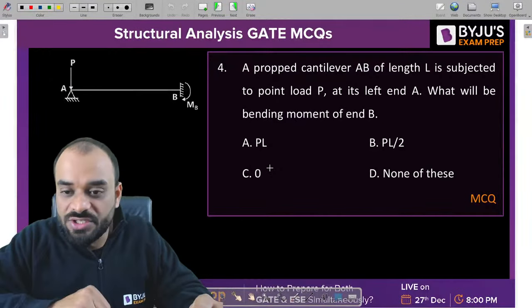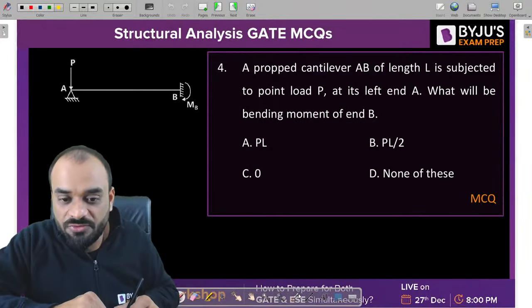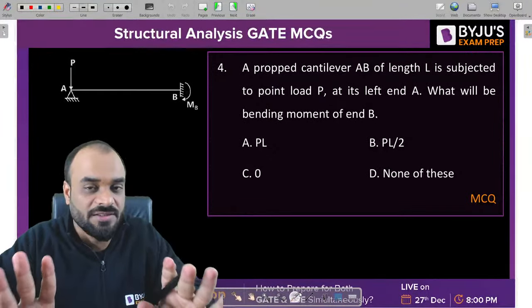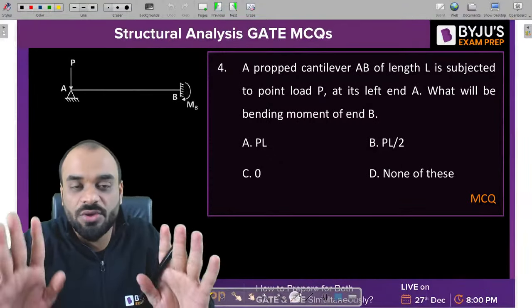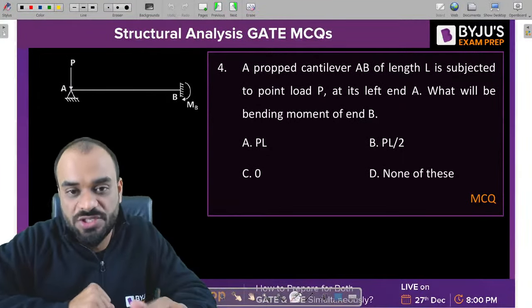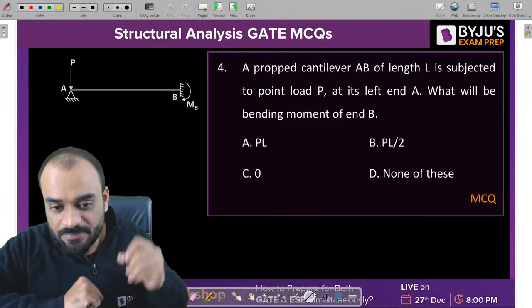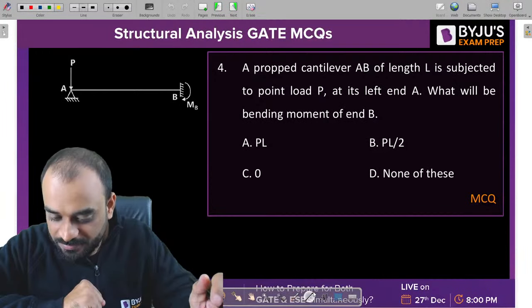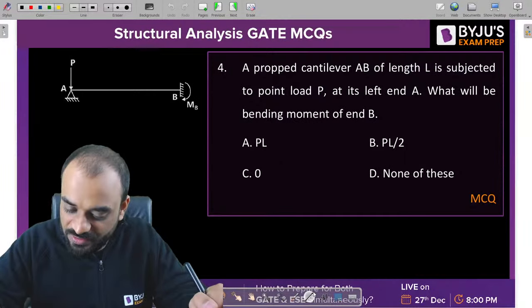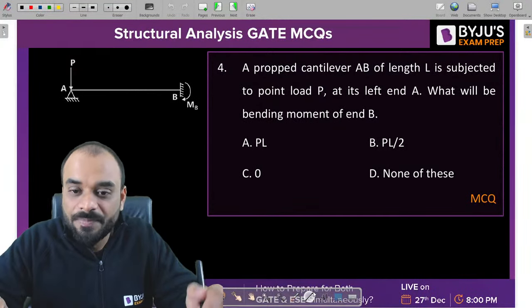Let's move to the next question. Next question in front of you. Very easy question. You just have to give the direct answer. If you know the logic, you are able to give the answer directly. Okay. Tell me guys quickly, what should be the answer for this question? Akarsh, Rishabh, tell me guys, what should be the answer for this particular problem?